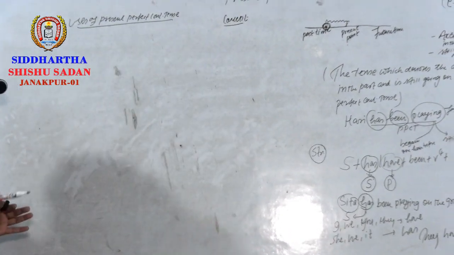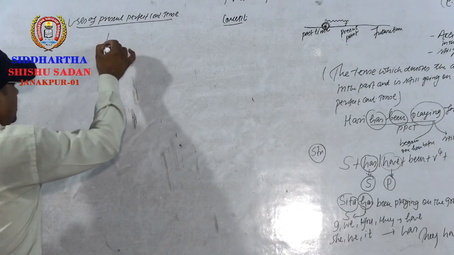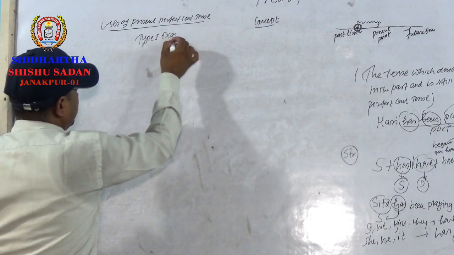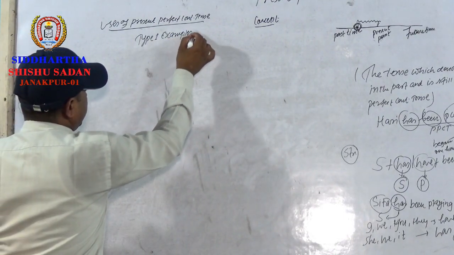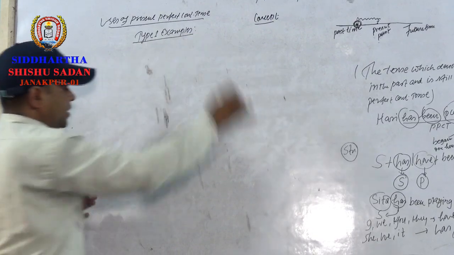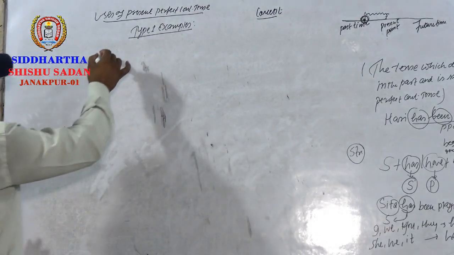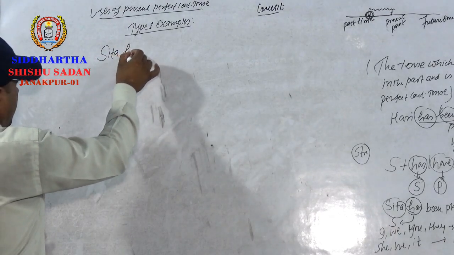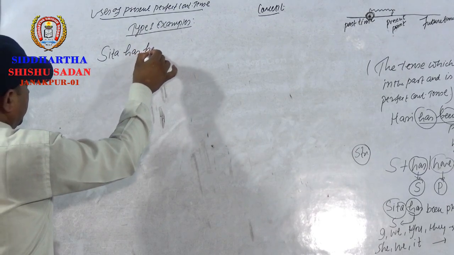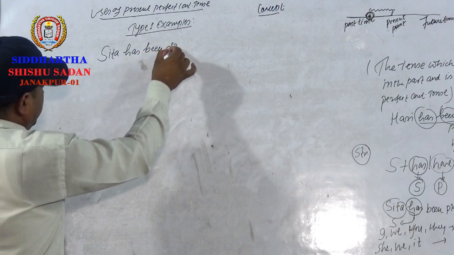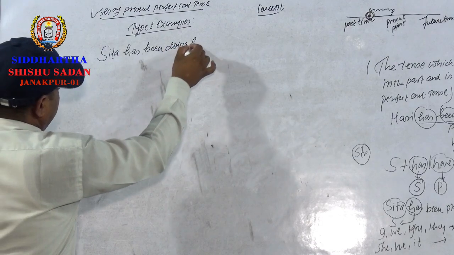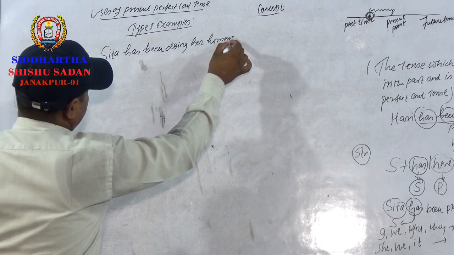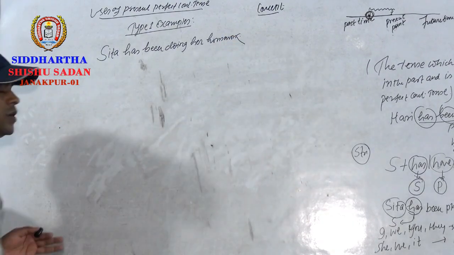Under this, we'll first see type 1 examples of present perfect continuous tense. Type 1 examples. Okay. Dear students, let's see. Sita has been doing her homework. Sita has been doing her homework.